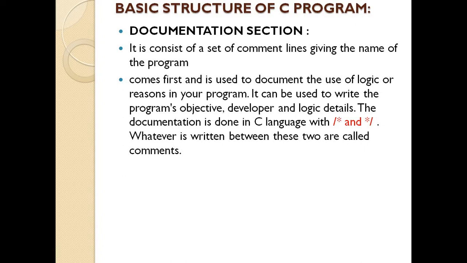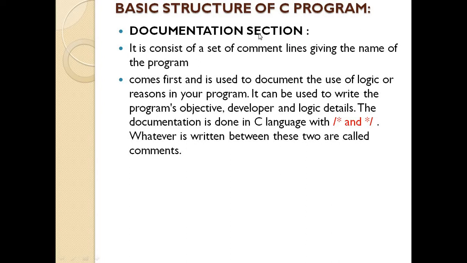So when writing the essay, what do we do first? We give the title of the essay in English language, which is enclosed in double quotation marks. Same here, if we want to give the program name or some additional information regarding the program, then we can put such things under the documentation section. Understood?